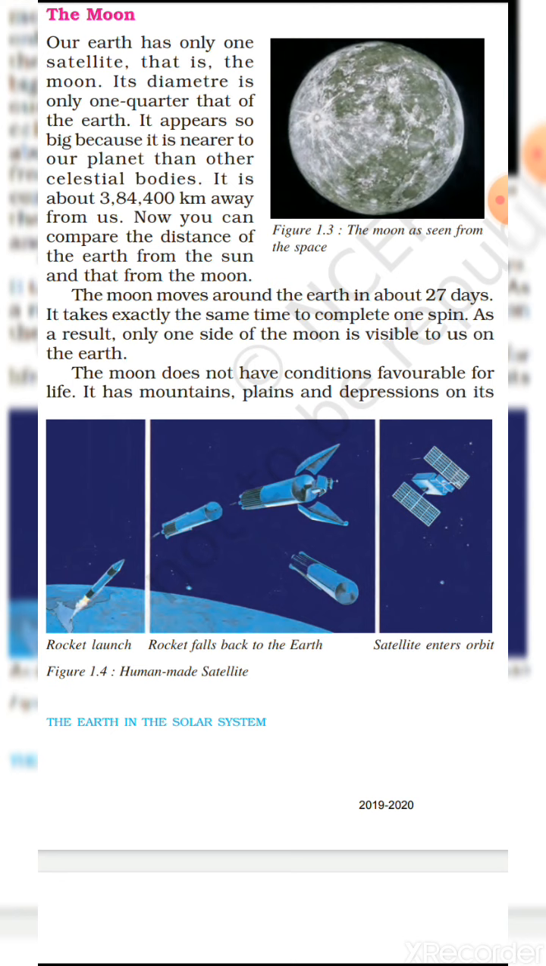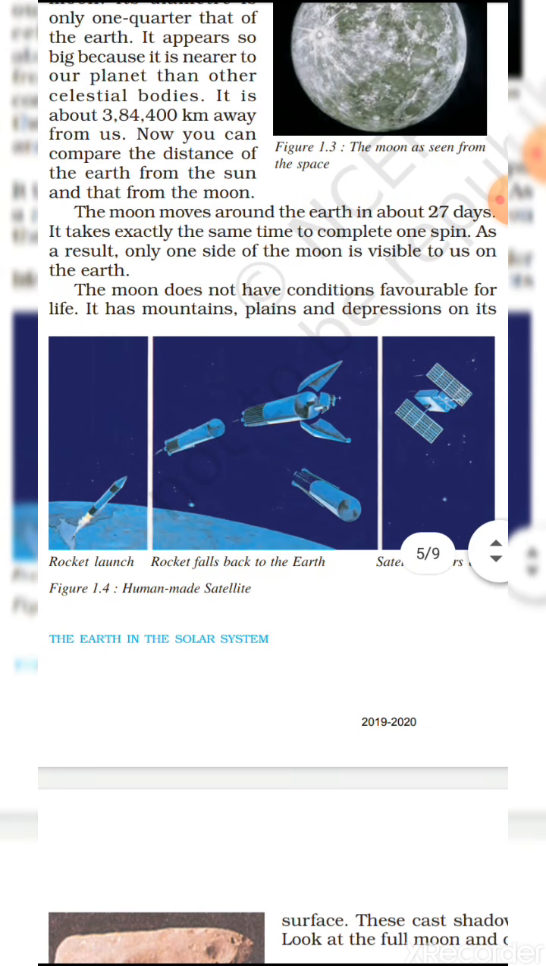It appears so big because it is nearer to our planet than other celestial bodies. So it looks very big because it is nearer to our Earth. It is about 3,84,400 kilometers away from us. So what is the distance between the Earth and the Moon? 3,84,400 kilometers. Now you can compare the distance of the Earth from the Sun and that from the Moon.